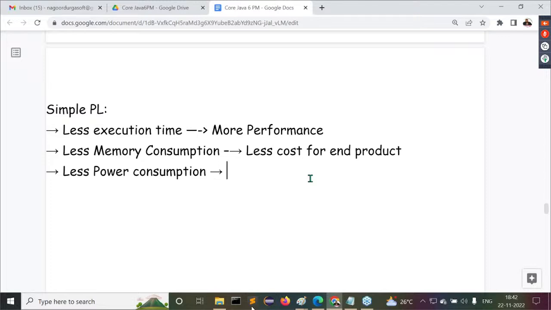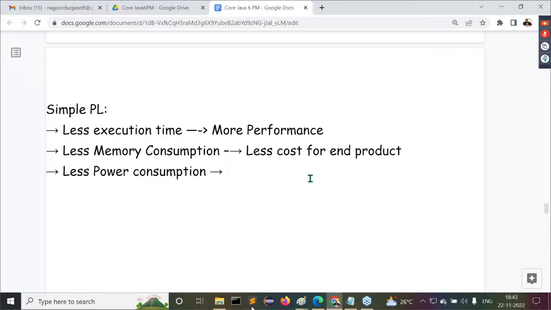Am I right or not? Okay, that means what is our maintenance for this remote controller? For every 6 months, 100 rupees I have to put, or not? For example, for every 6 months my maintenance for this remote controller is 100 rupees I have to invest. I have to consume 100 rupees. Am I right or not?